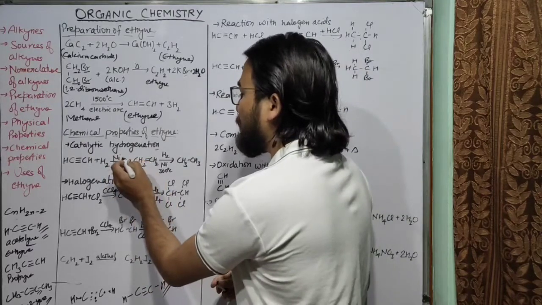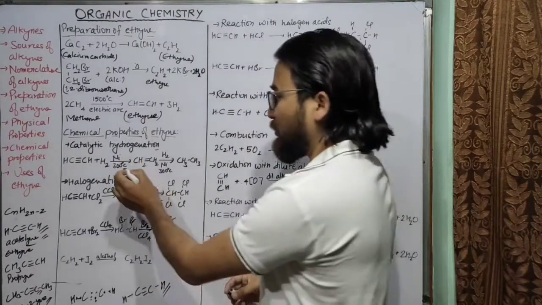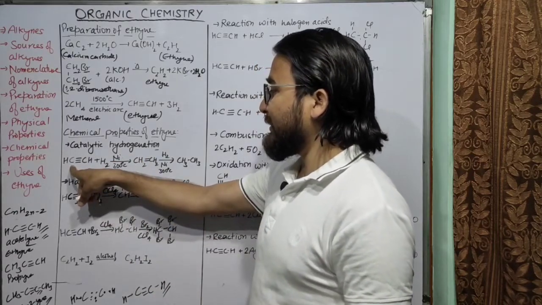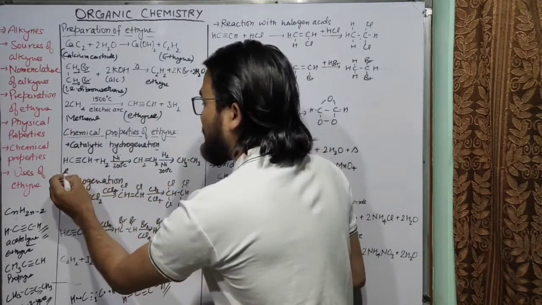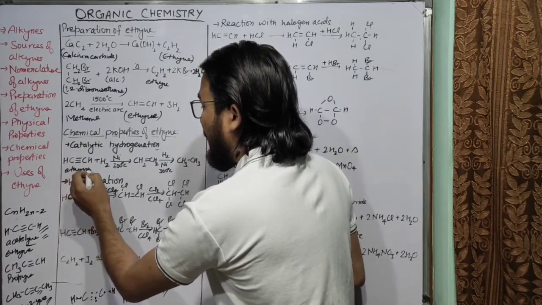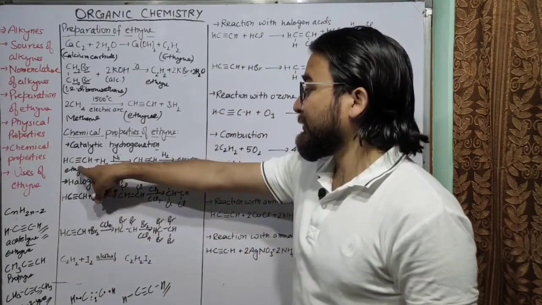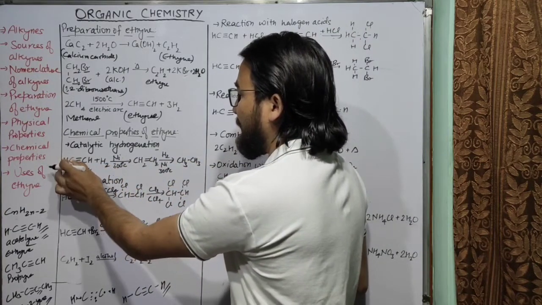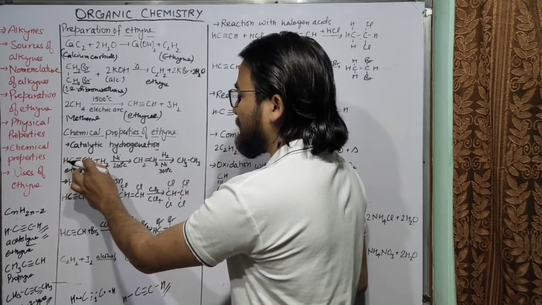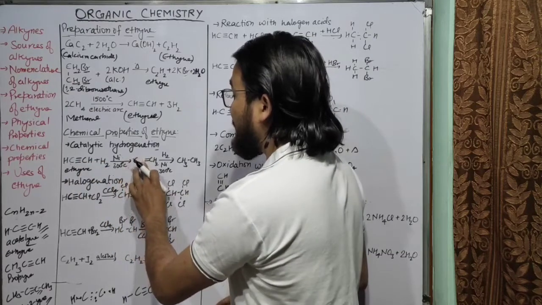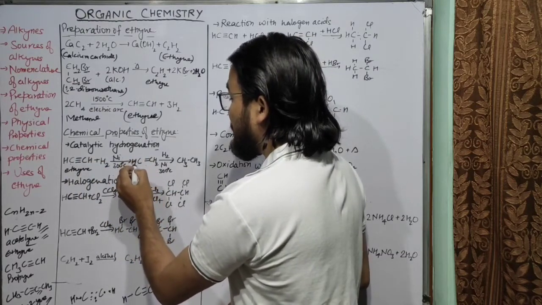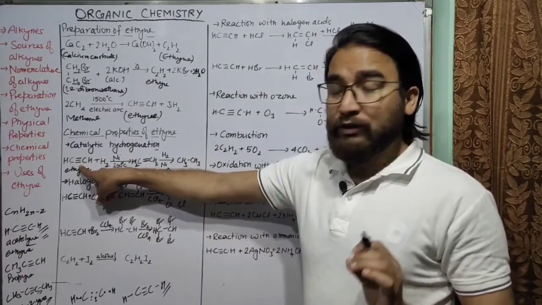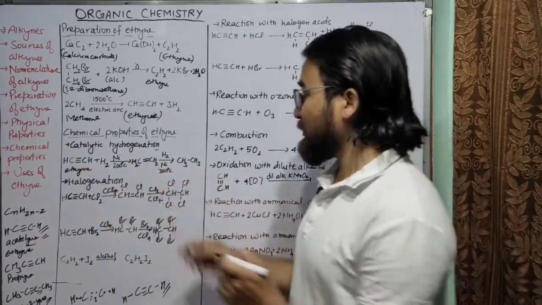The catalyst that we use is generally nickel or platinum. So we will use nickel here, and hydrogen is added to ethyne. So you can see this is ethyne and hydrogen is added to it. One hydrogen atom will be attached to this carbon atom and the other hydrogen atom will be attached to this carbon atom. So it will become CH2. You can see here the triple bond will be converted to a double bond, so it will become CH2 double bond CH2.